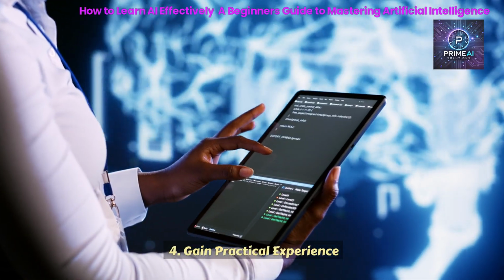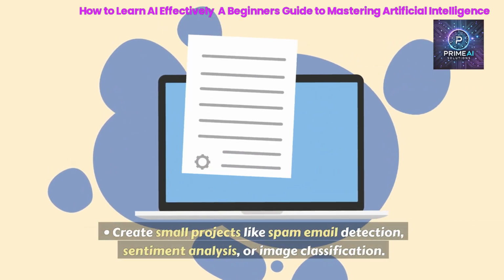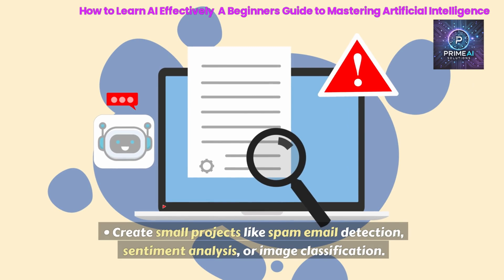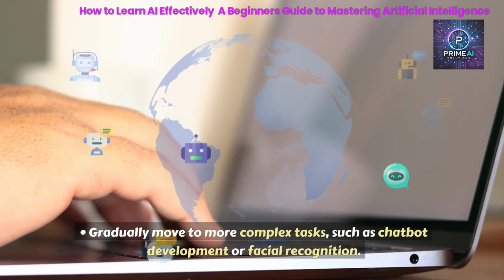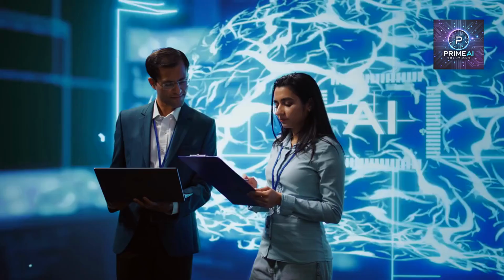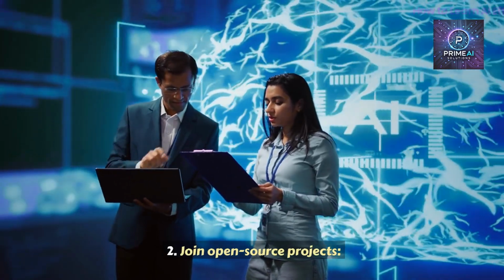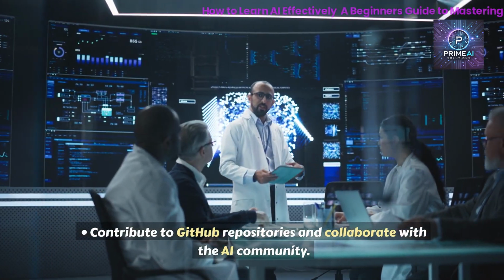4. Gain practical experience. 1. Work on projects. Create small projects like spam email detection, sentiment analysis, or image classification. Gradually move to more complex tasks, such as chatbot development or facial recognition. 2. Join open-source projects. Contribute to GitHub repositories and collaborate with the AI community.